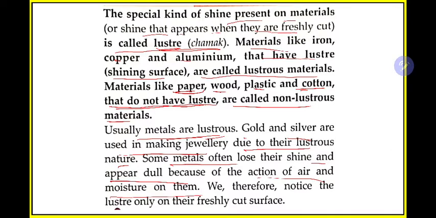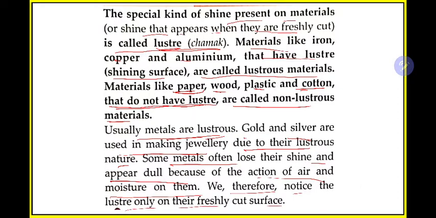If you have a copper or bronze plate or a pan in your home, you've seen that due to seasonal changes, sometimes the copper becomes bright and shining, sometimes it becomes dull. So it varies with the season, with the air and the moisture, the water present. Therefore, notice the luster only on a freshly cut surface.